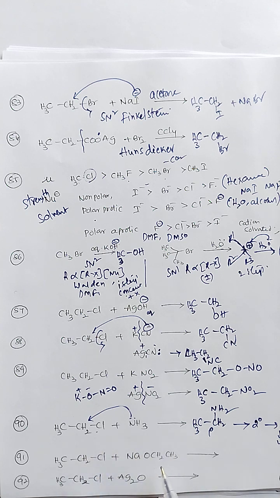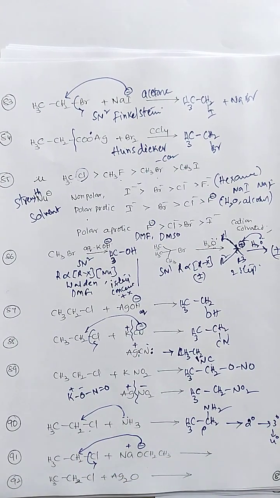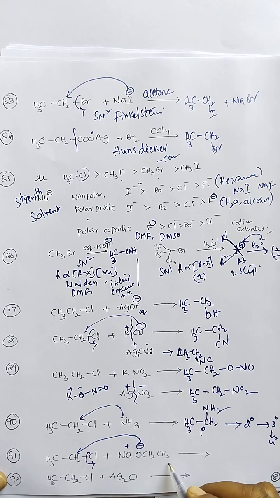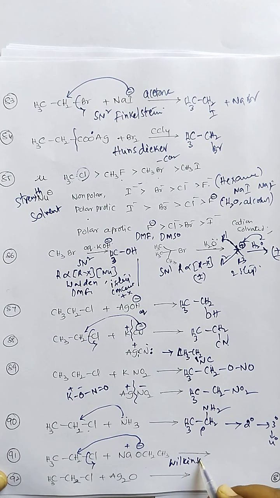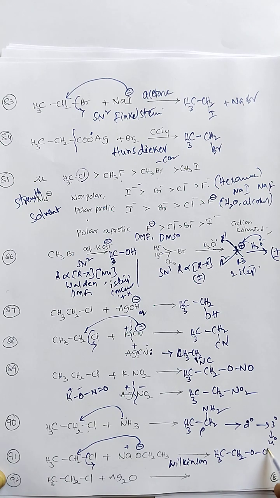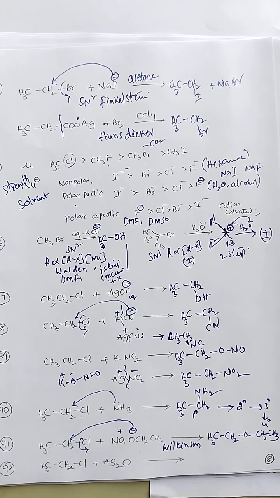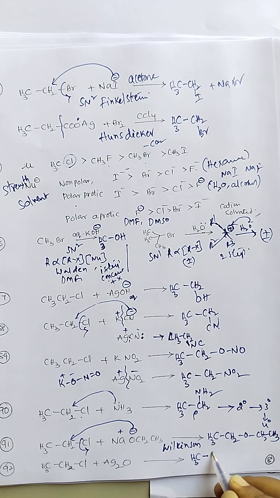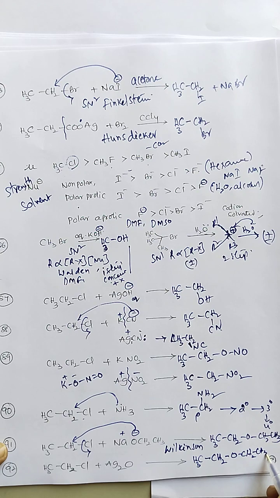Ethyl chloride reaction with sodium ethoxide. Here it is a named reaction, you should remember: Williamson ether synthesis, the Williamson method for ether preparation. Next, ethyl chloride reaction with silver oxide is also a method for preparation of ether, and diethyl ether is formed.